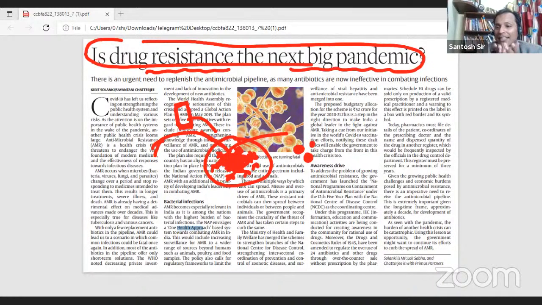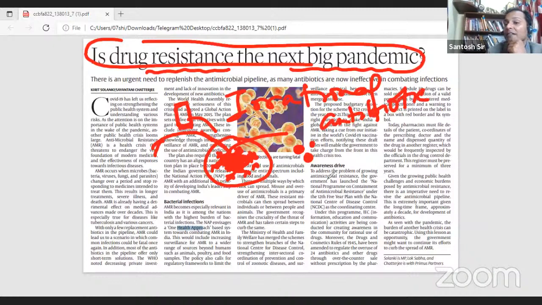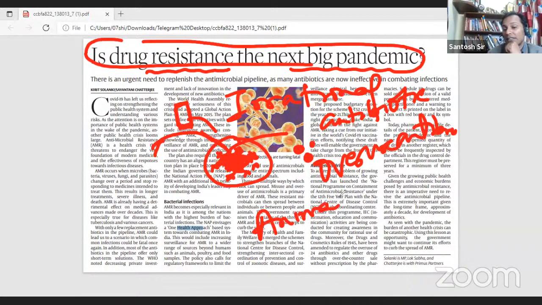But what has happened is that with the irrational use, the word is irrational, with the irrational use and overuse of antibiotics, and also use of antibiotics in animal husbandry, the natural process has become very fast. It has turned into an artificial process which is very fast.